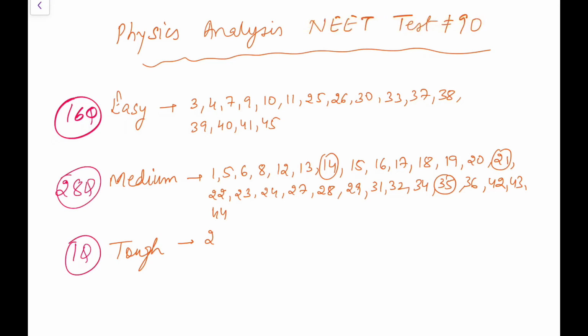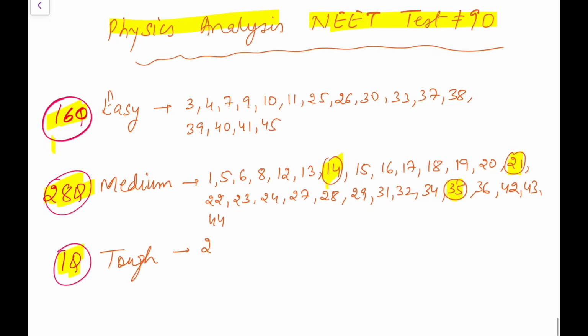I just solved this NEET test 90 and here I am with the analysis of the physics section. Though I've rated only one question as tough, easy ones were also less, 16, and medium questions were 28. For these three questions, I feel the answers given are not right. The options are right, meaning the answer that I am getting is there in the options, but they have selected the wrong one.